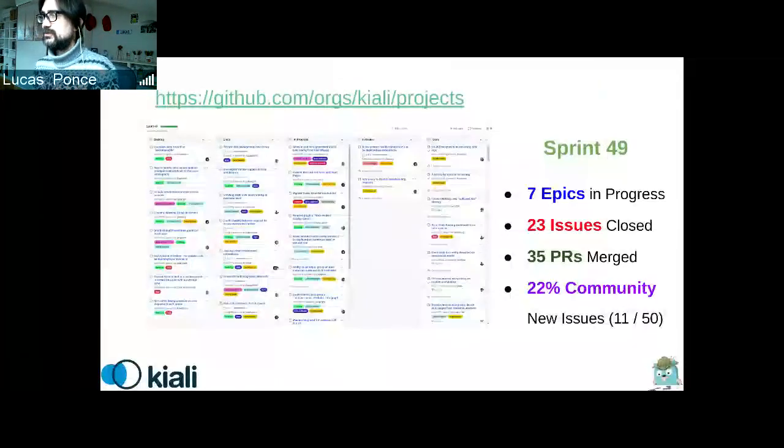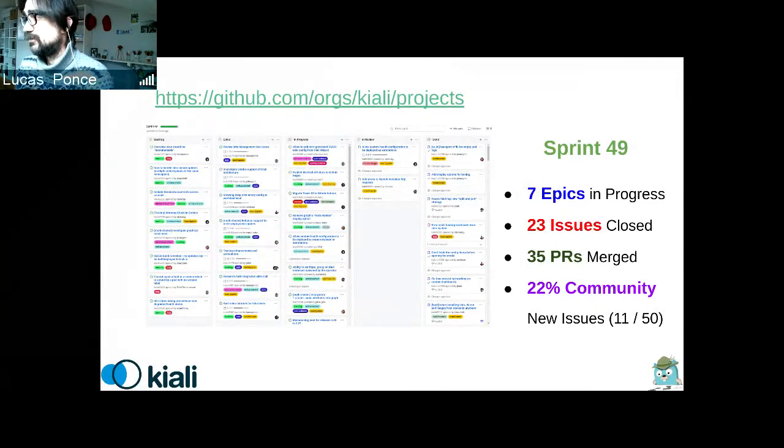So let's start with a summary of Sprint 49. As always, thank you to all the community and all the activity that we have around the project. This time I would like to give you a few numbers on what we have accomplished on this sprint. We have 7 epics in progress. The epics are the concept that we use for larger tasks that can involve several sprints. In this sprint, we closed 23 issues.